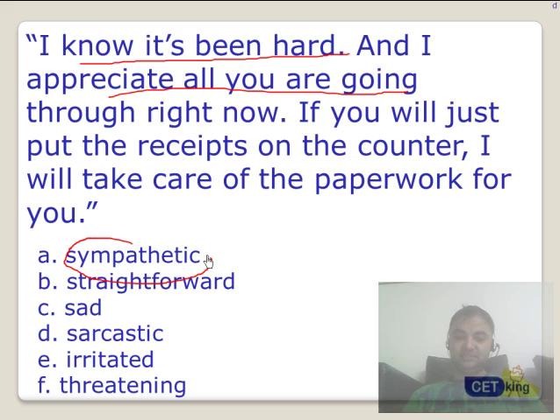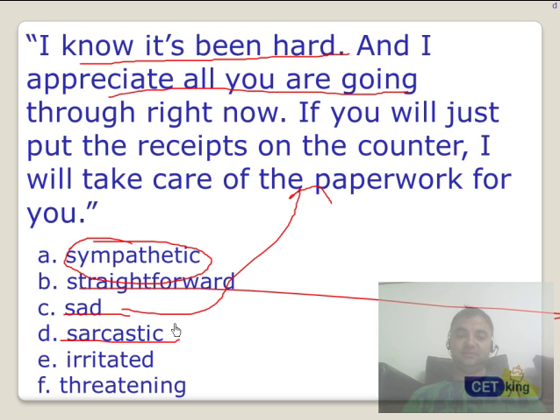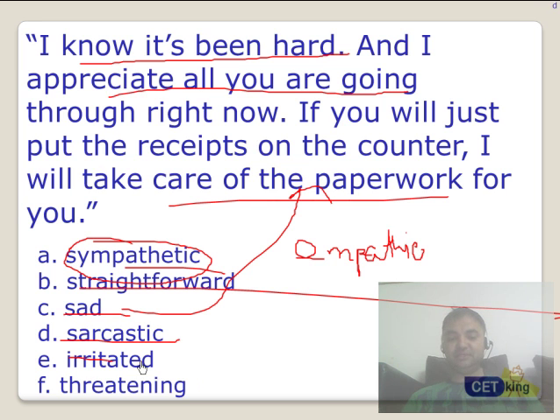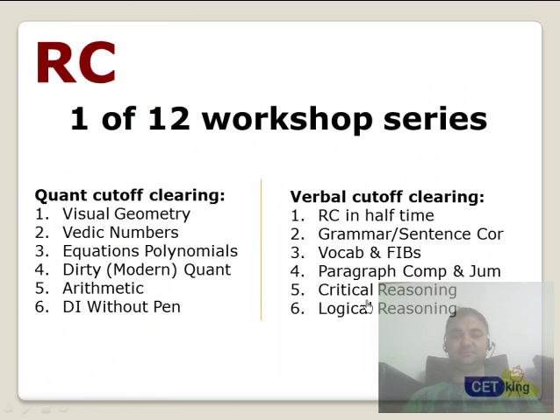So the author is being sympathetic, not straightforward, not sad. He's sad for the other person, not himself. It's called sympathy or empathy. Empathy is a new word which is in vogue now. Empathy is understanding the emotions of other people. So this guy is empathetic, of course. Not irritating, not threatening. So the answer is empathetic.